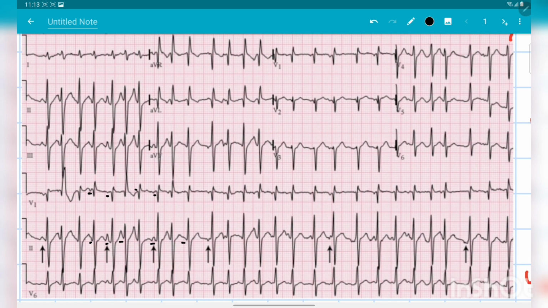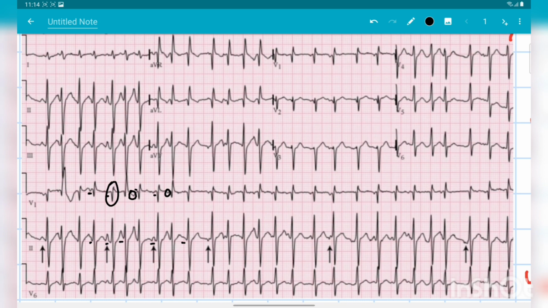There is a P wave present, and after that P wave, this is conducted via the AV node, and the QRS complex is generated. And after the QRS complex, there is a T wave also. So this is an arrhythmia that follows the normal conducting pathway, and the normal conducting pathway is via the SA node, then via the AV node towards the ventricles via the normal conducting system of the ventricle.